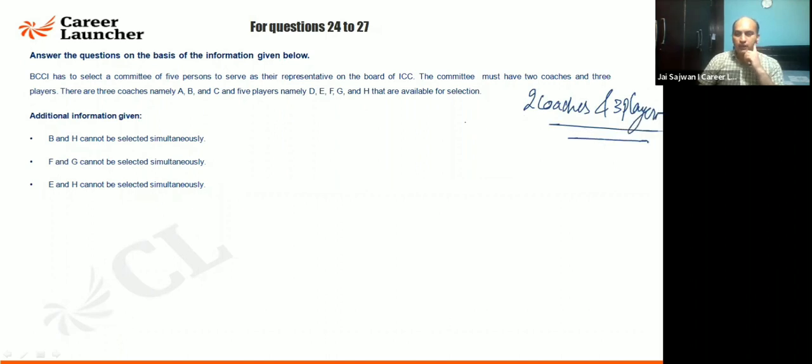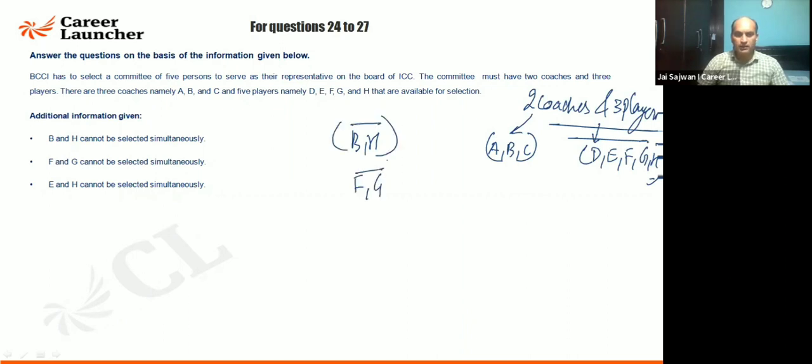The coaches that we have here are A, B, C. They are the coaches. And here it is D, E, F, G, H. These are the 5 players that are available for selection. B and H cannot be selected together. So B, H are not together. F and G cannot be selected together. E and H cannot be selected together.